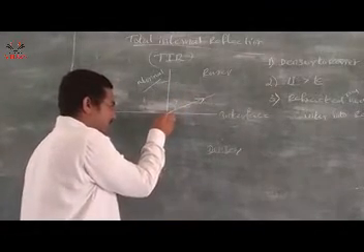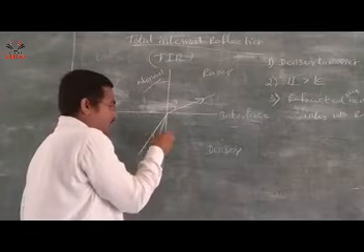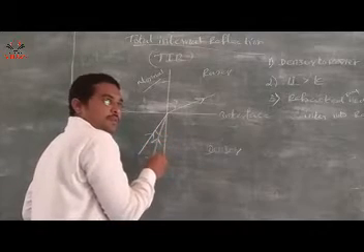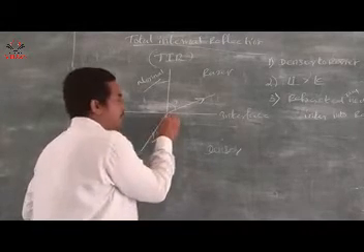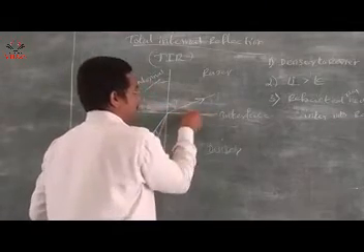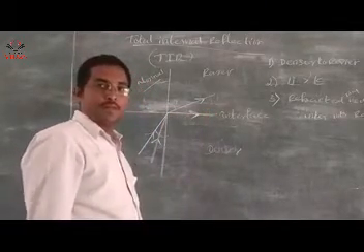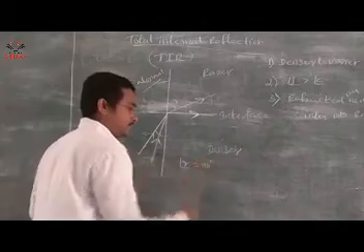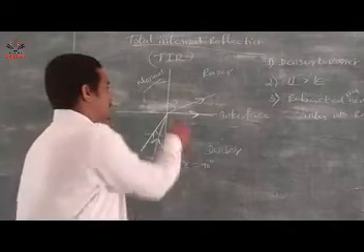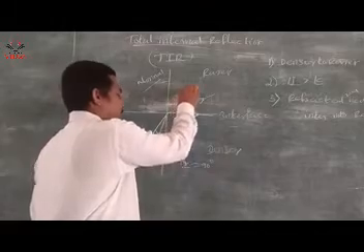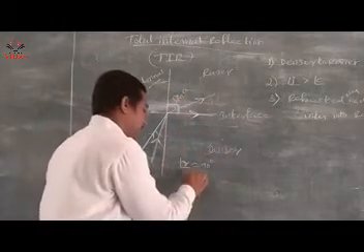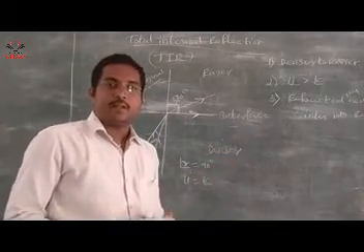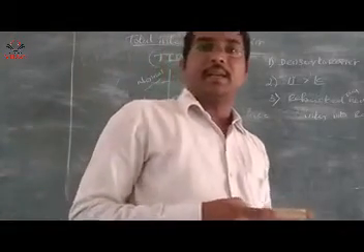Now the angle of the incident ray is increased, and the refracted ray moves along the interface. When angle r is 90 degrees, the angle of incidence is equal to the critical angle. The angle of incidence is then called the critical angle.